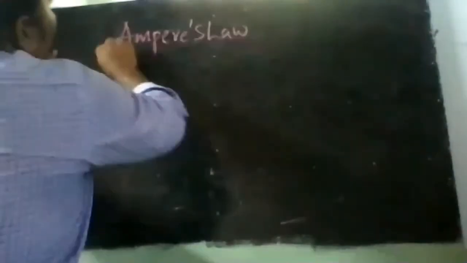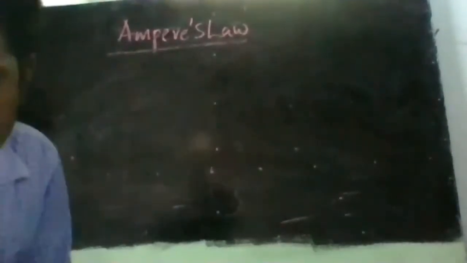The topic that we are going to discuss in the second unit is Ampere's law. It's called Ampere's circuital law or Ampere's work law. This is the second alternative to the Biot-Savart law, by which we can calculate the magnetic field intensity, or the magnetic field strength.